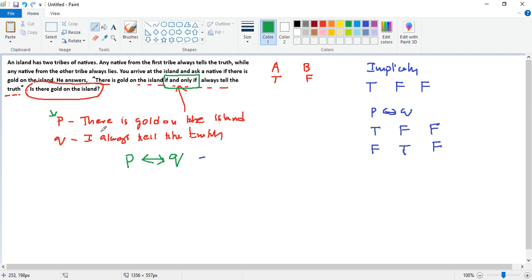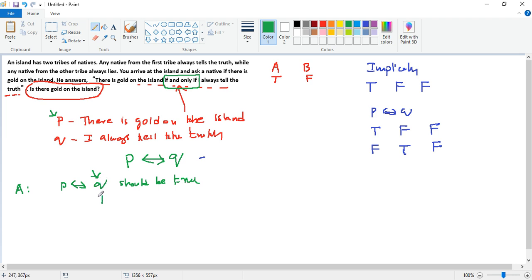Okay, so with that, if we again continue with our proof, now we again will do an assumption that the person who's telling us this fact is A, which means he is telling the truth, right? If he is telling the truth, then this should be true. And also, if A is the person telling this, then Q will be true because he always tells the truth, right?